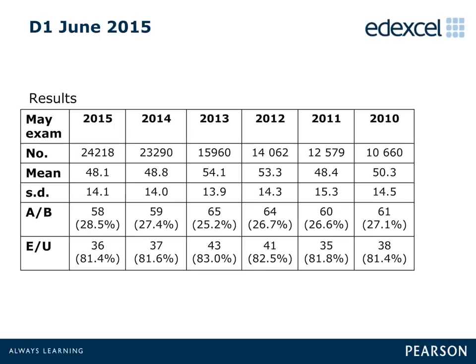It can be seen from this slide that the number of candidates for this unit has increased year on year. Furthermore, in June 2015, the mean for this unit was slightly lower than in June 2014, although the standard deviation stayed almost the same. Finally, the percentage of candidates achieving a grade A increased by just over 1% on 2014, although the percentage gaining a grade E saw very little change when compared to last year.